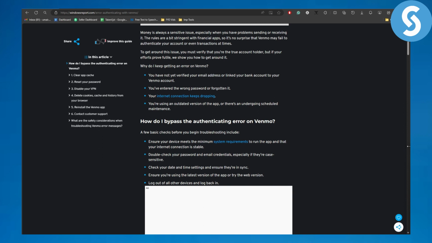Now to fix this, or to bypass this error, ensure that your device meets the baseline requirements to run the app, and double check your password and email credentials, especially if they're case sensitive. After that, check your date and time settings and ensure they're in sync. And ensure you're using the latest version of the app, as mentioned, because sometimes if you are using an outdated version, that might cause an issue as well.